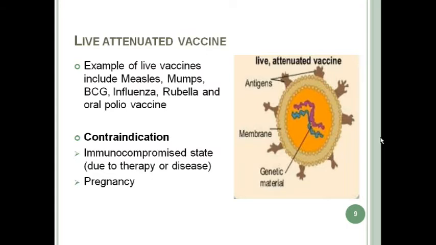for two reasons. The first reason is that as these are live organisms and this person is immunocompromised, there is a chance that this vaccine can cause severe infection in that person, because the immunity is less in that person. The second thing is, as the immunity is less, they cannot produce the amount of immunity that is required after vaccination. Also, in pregnancy, live attenuated vaccines are contraindicated.